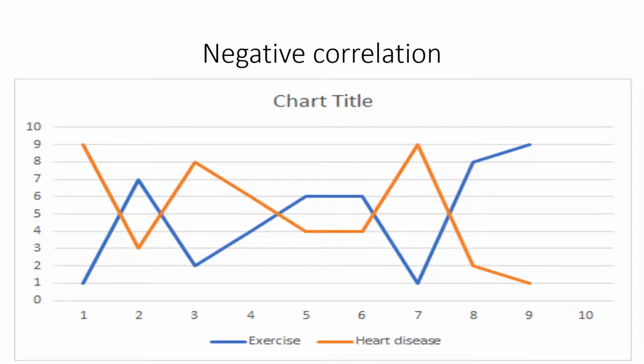And whenever the degree of exercise decreases, the heart disease increases. So when you have two things where one decreases, the other increases, and when the other thing increases, the other decreases, this is known as a negative correlation.